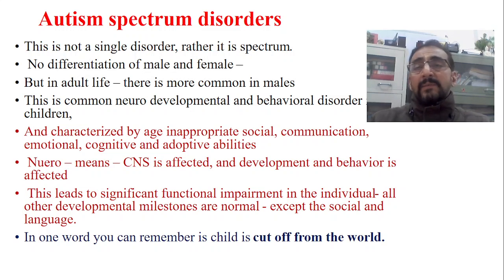Of course, in some of the cases, even the cognition and adaptive abilities are also greatly affected. But otherwise, in maximum, the autism cases will have affliction of the two important developmental domains, that is social and as well as language. Exactly what is the pathology?